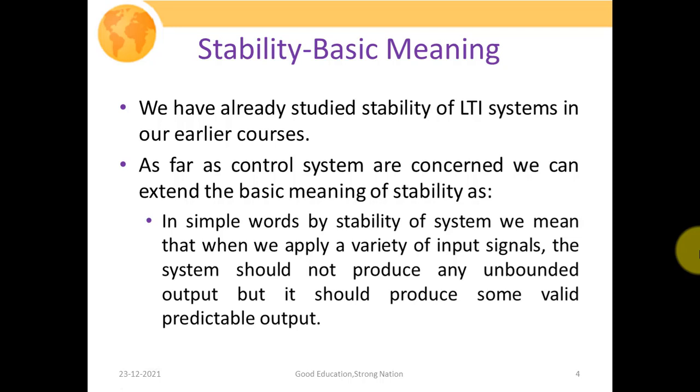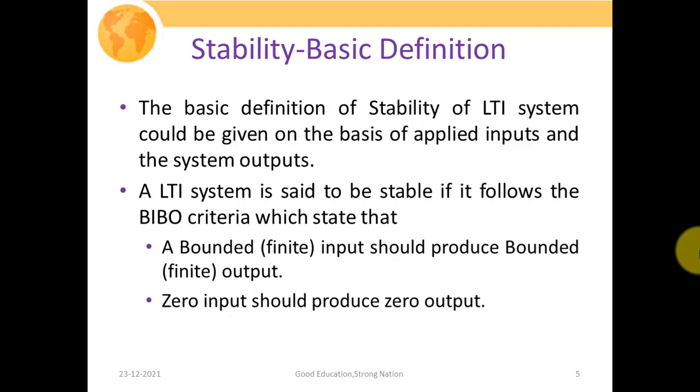The major aspect of system designing is that we need to obtain some desirable output. And if we apply some input signal to our system and it is not producing any desirable outcome, then the designing of that system will be of no use. So the basic definition of stability of linear time invariant systems can be given on the basis of the applied input and the system output.